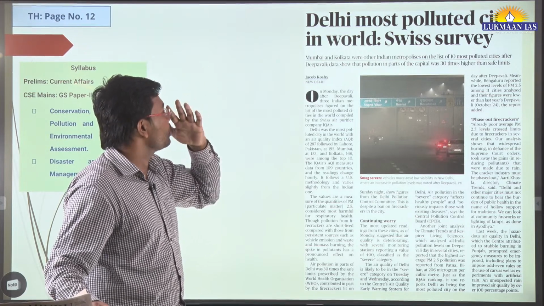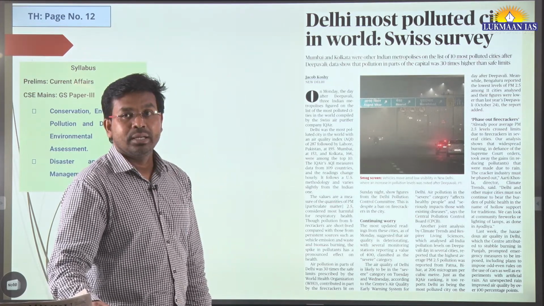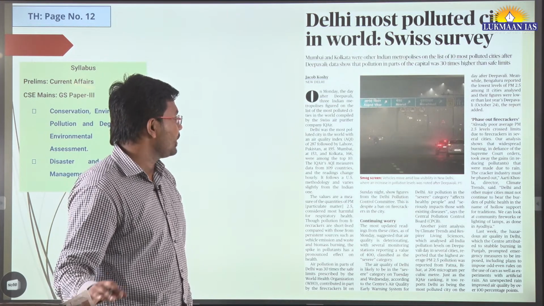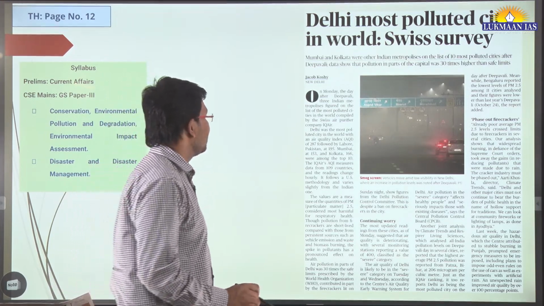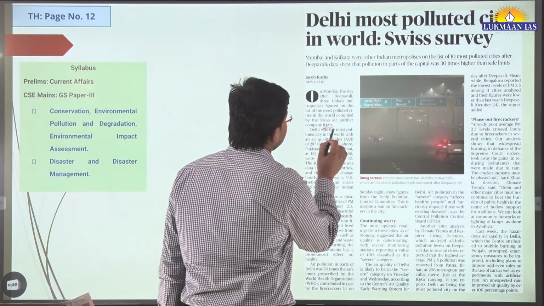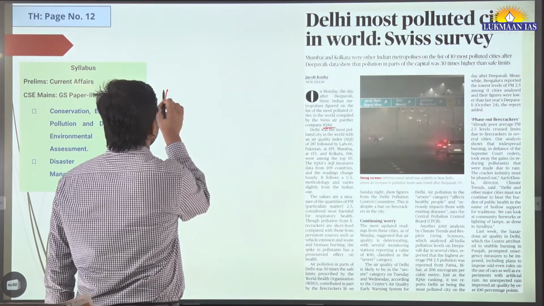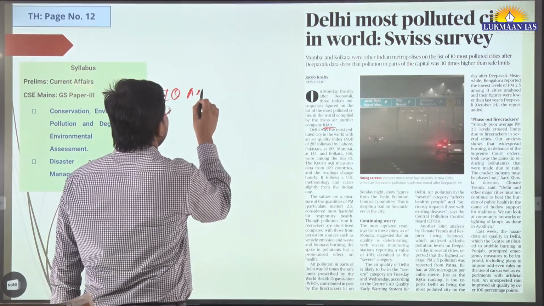Now we have another article. It says Delhi is the most polluted city in the world according to a Swiss survey. There is a Switzerland-based air purifier company. Its name is IQ Air.